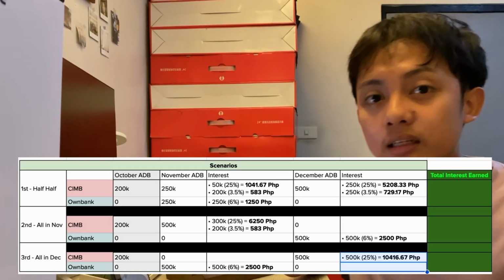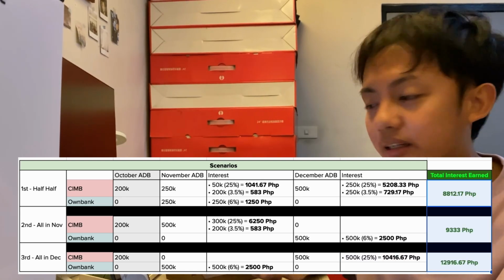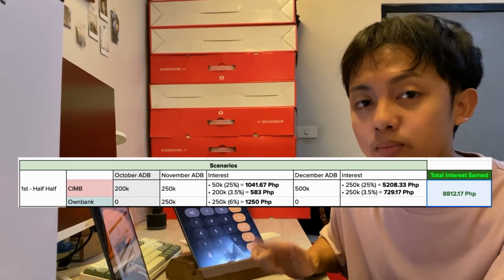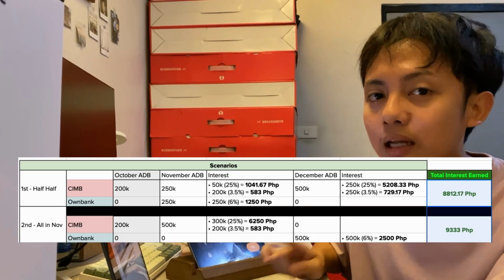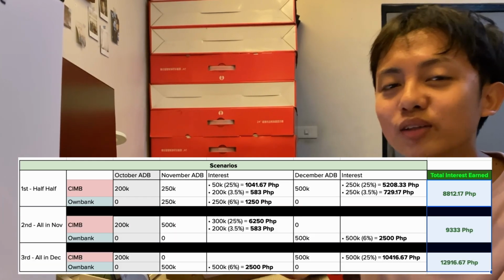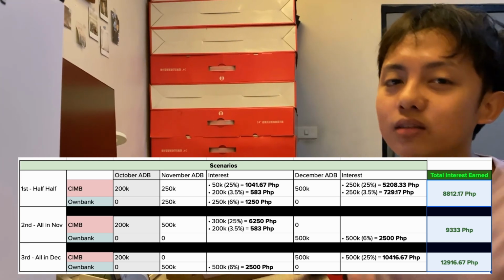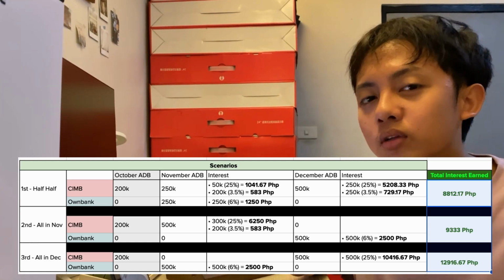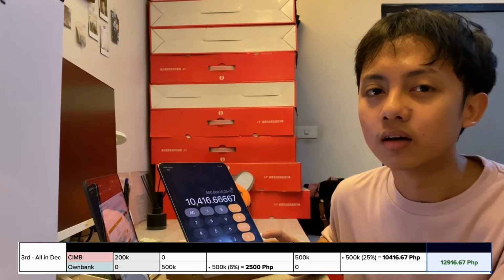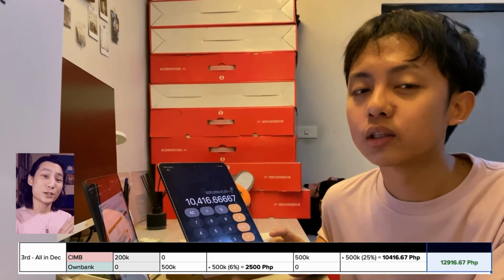Moving forward into finding the total interest of all this, we're gonna get these values. For the first scenario, half-half, we get a total of 8,812.17. Second scenario, we get 9,333 pesos. For last one, we get a whopping almost 30,000 pesos na interest. So if you're gonna compare all of these three, the best course to take would be to park everything first on Ownbank on November and then go all in on December. So you can take full advantage of the 25% promo.